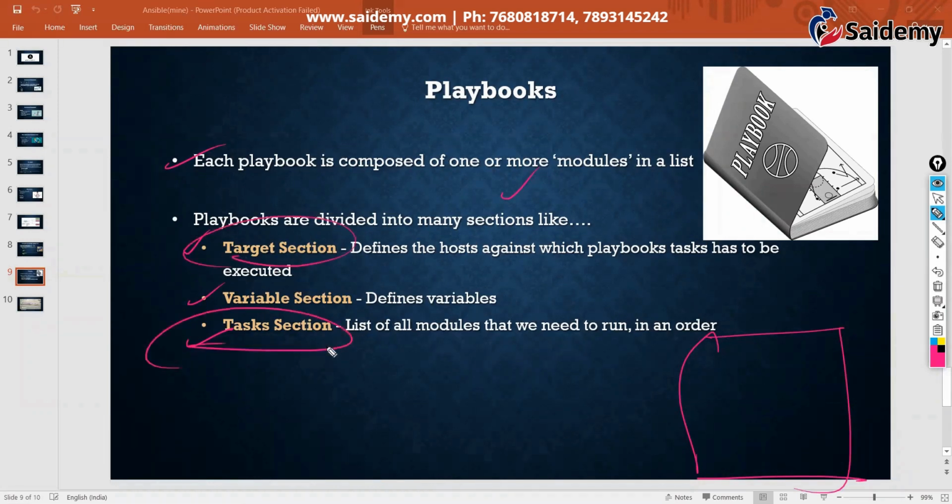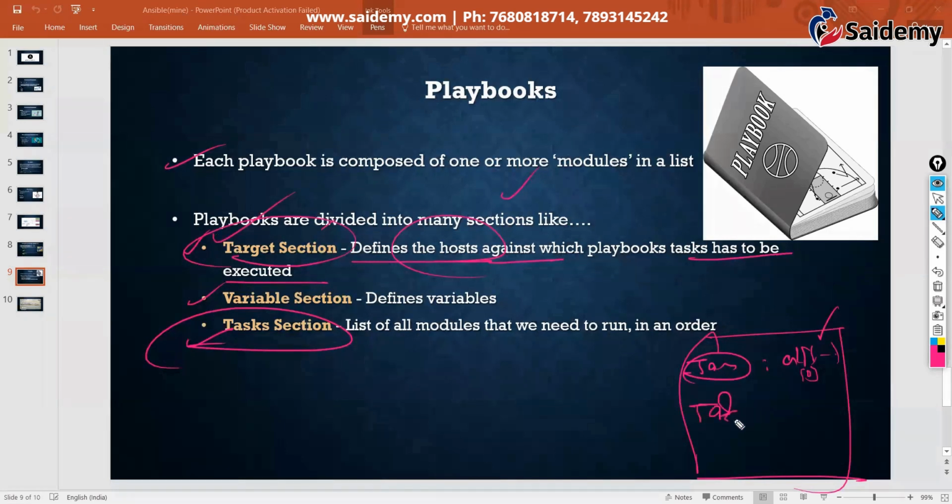In the target section, we mention the group name. If you mention the keyword all, it means all nodes, or a group name means only that group. Group name square bracket 0 means the first one. These are host patterns we discussed. That is what we mention in the target section. The target section defines the hosts against which the playbook tasks have to be executed.